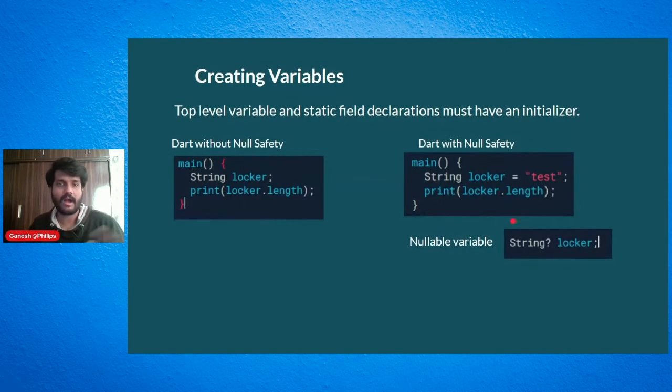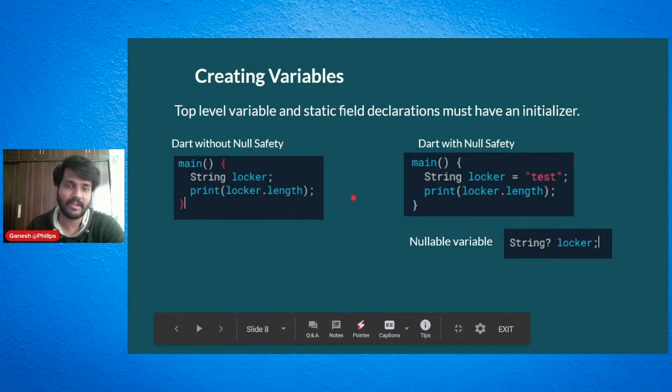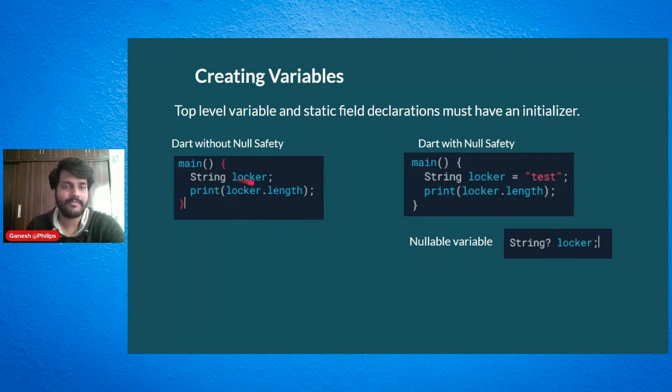So let's go through how you can create a variable which is null safe. On the left side, you can see Dart without null safety, which was the earlier existing one, wherein you create a locker or a variable, and then you just call dot length on it. This creates a null pointer or null exception during runtime. With null safety, you cannot create something like this. If you are creating it, you actually have to initialize it before using it.